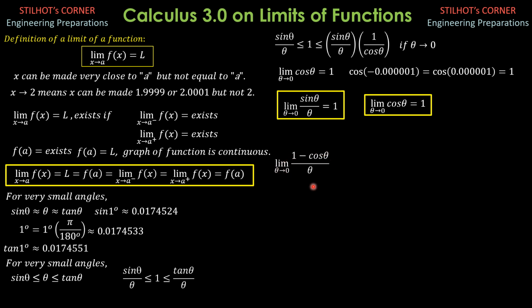Then from trigonometry, 1 minus cosine theta is equal to 2 sine square of theta over 2. That's the trigonometric identity from the half angle formula. So again, 1 minus cosine theta is equal to 2 sine square of theta over 2. So that would be the limit as theta approaches 0 of, we replace 1 minus cosine theta by 2 sine square theta over 2, over theta. Then we want to form this ratio because we already know that it is equal to 1 as theta approaches 0.